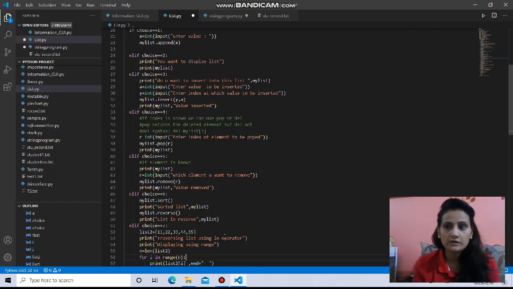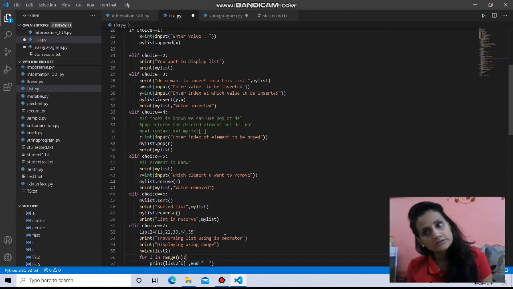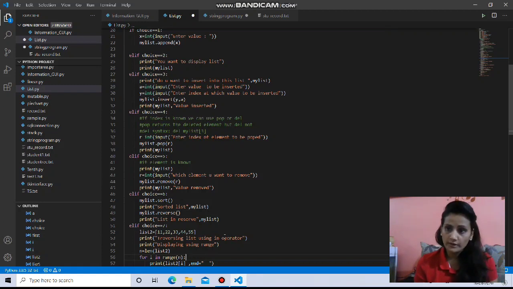You know, every list is provided with an index. So if a list has 5 values, the indexes go from 0 till 4. The first value always is index 0, then index 1, index 2, index 3, index 4, like that. So you can use a for loop to traverse. Traverse means to go to each particular element of the list. So always in this situation, when there are multiple values, the default indexes are provided by the system itself. That is, list2 with 5 values will have the identity of each value stored.